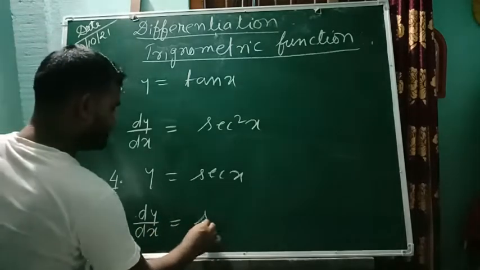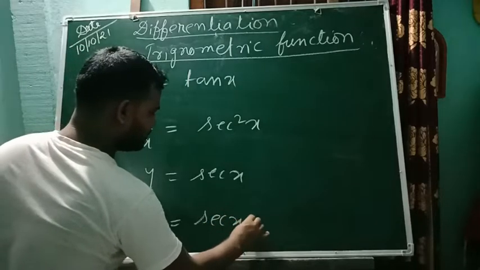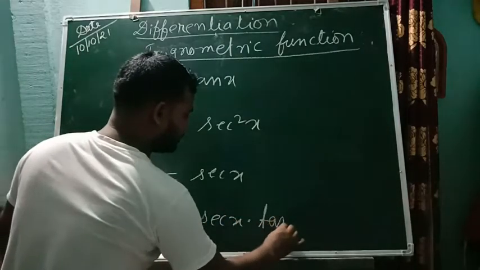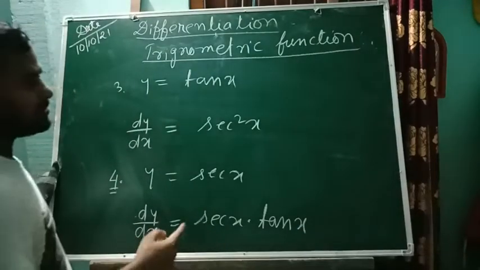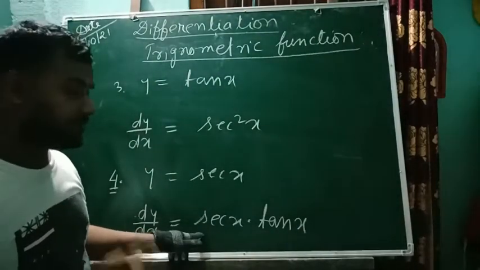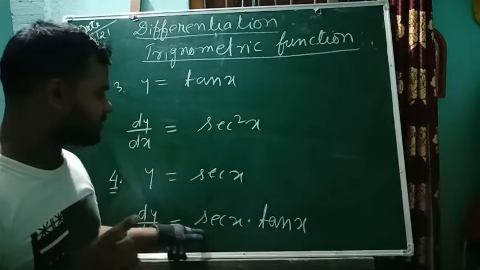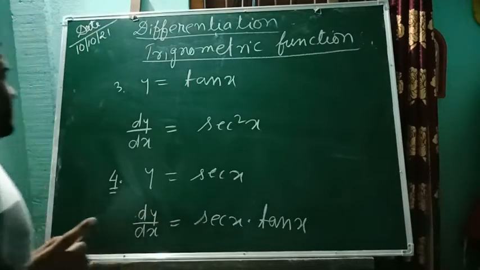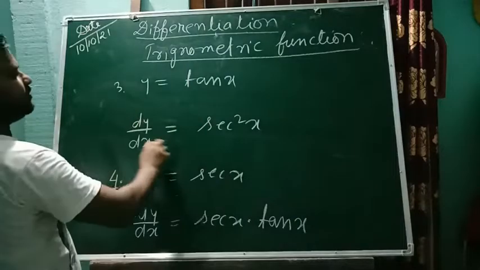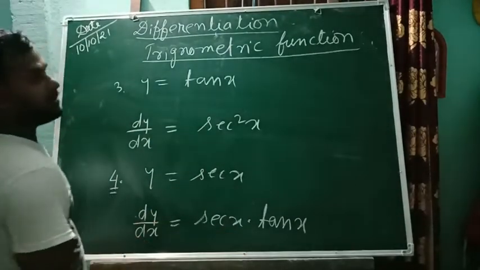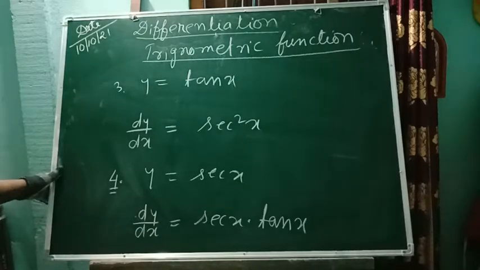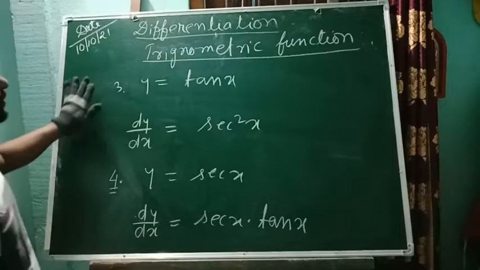So it will be sec x tan x, and it will be positive because cos becomes positive, and the opposite of cos is also positive. So what we have written: if it is tan x, then it will be sec square x. Again, if it is sec x, then it will be sec x into tan x. So take a screenshot. Now we will go to the next formula. Taken?